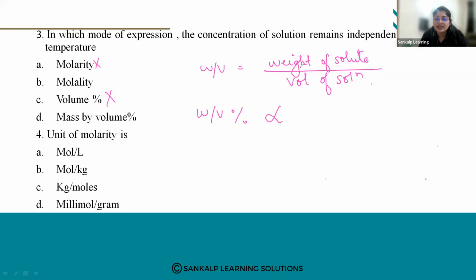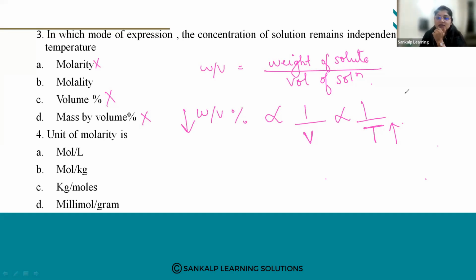Again here, volume is there in the denominator. So mass by volume percentage is inversely proportional to volume, and volume is directly proportional to temperature. As you increase the temperature, mass by volume percentage decreases. So this is also temperature dependent.